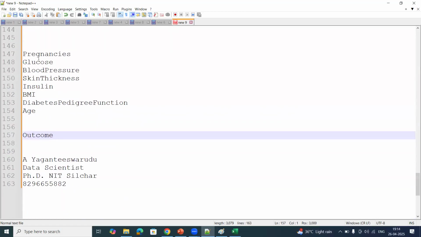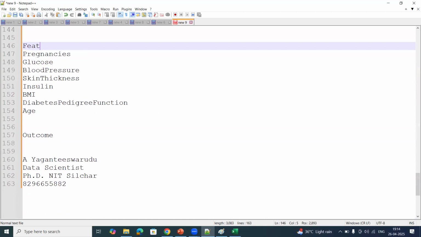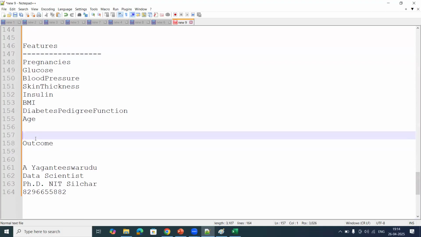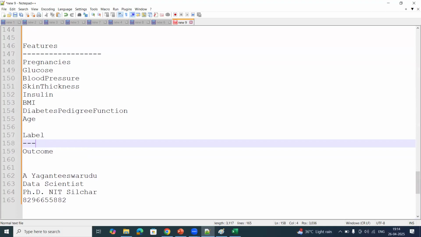In machine learning, please remember these technical terms. Inputs are called features. Outcome is called label. These are the terms you need to remember, because in interviews you will get questions like how many features your data set has, and what is the label in your data set. These are common questions. Don't get confused there. Inputs are nothing but features. Your output is nothing but the label. Whenever you are discussing machine learning, you need to use these terms, features and label.